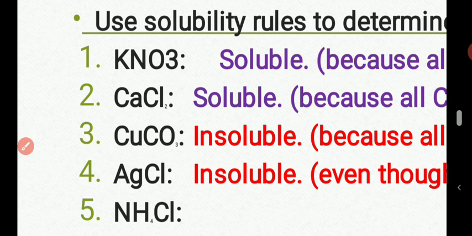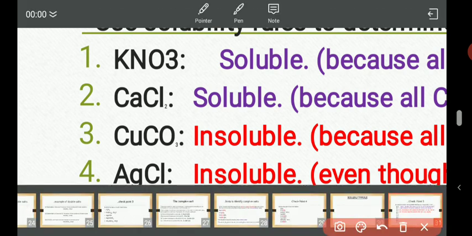Now you ask yourself this question: are carbonate salts soluble? If you don't know, you go and visit the solubility rule. If you check the solubility rule, all carbonate salts are insoluble except their spar salts.